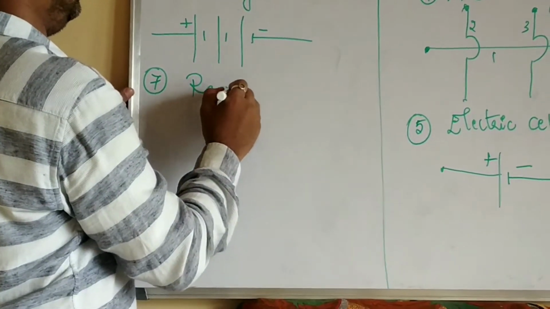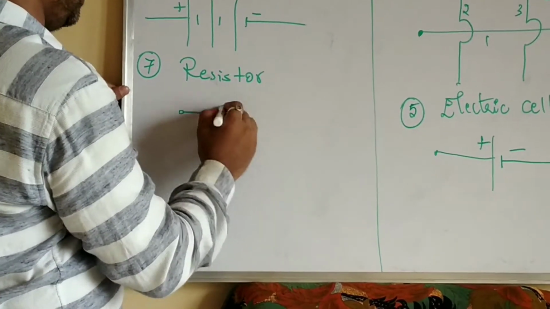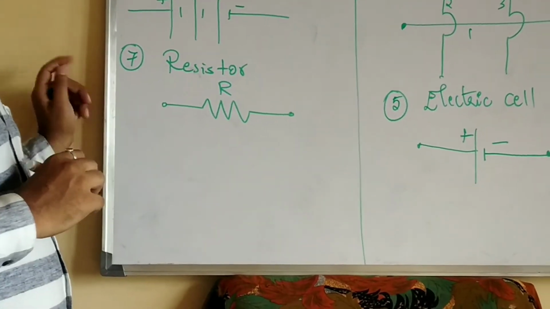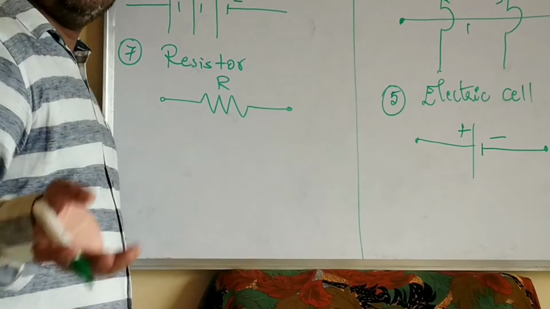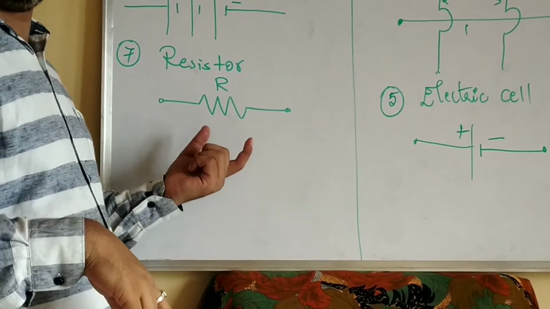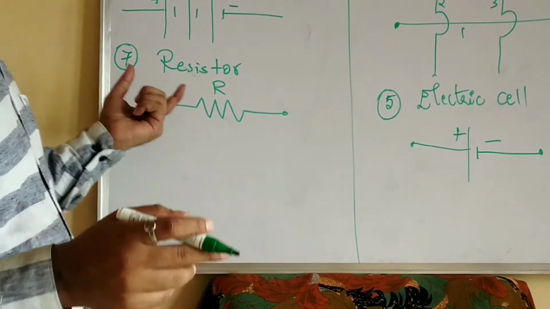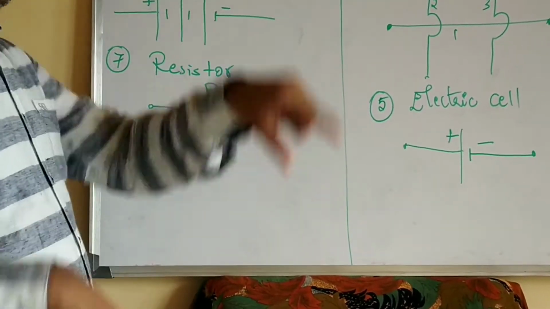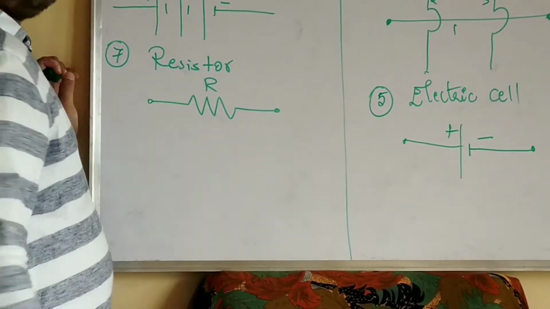Next, resistor. Now this is the symbol of the resistor. R is the symbol of the resistor. Every conductor, whether it is copper or aluminium, which is a good conductor of electricity, has some resistance. Every conductor should have a certain amount of resistance to oppose. That I will come to later when I take up resistance. Now this is the symbol of the resistor.